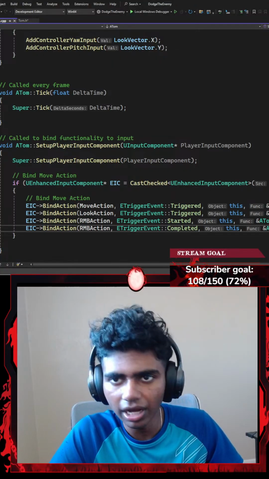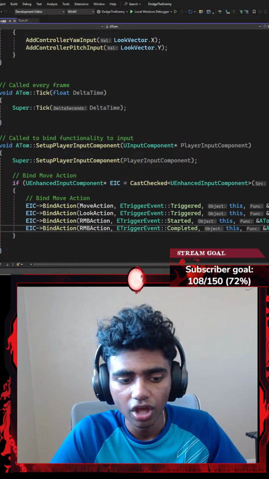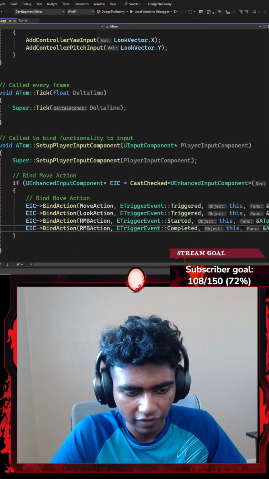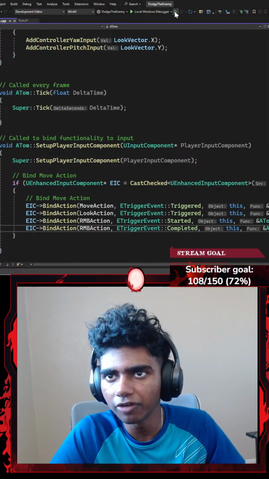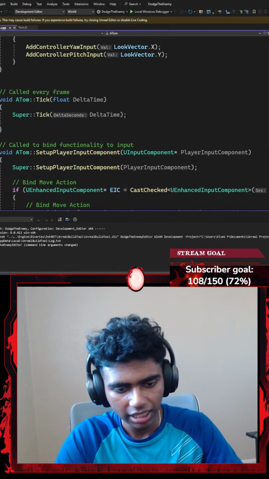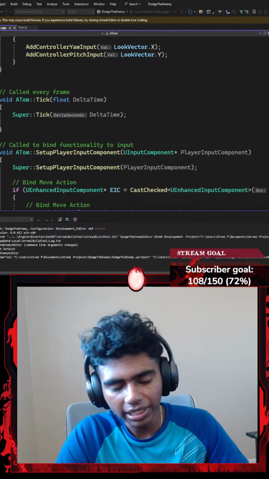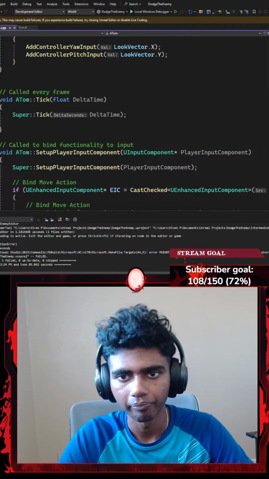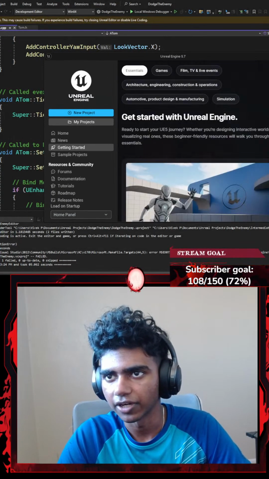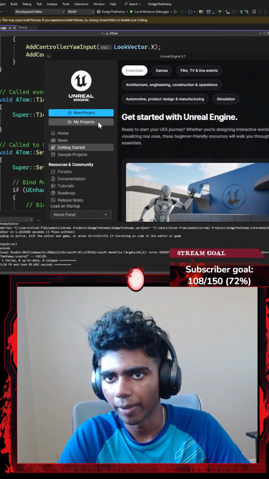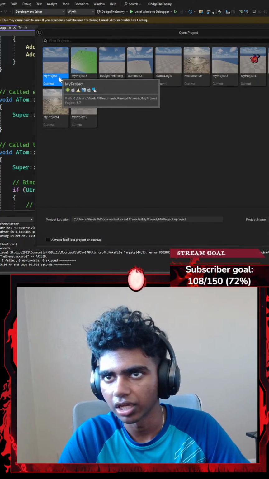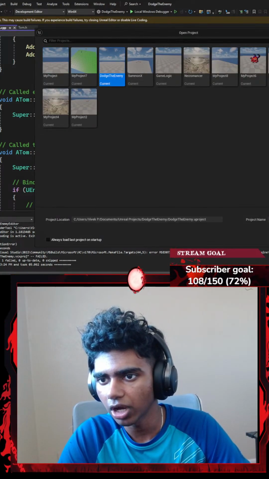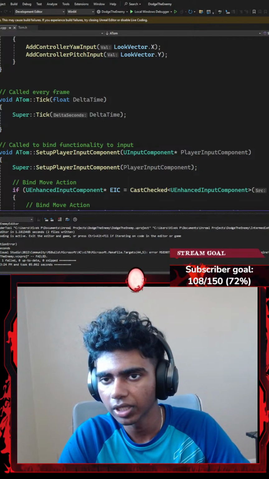Okay, I'm going to quickly open my Unreal Engine through Visual Studio and just run the code. Let's close my window from here. I mean, it would work, I'm just kind of rushing right now. Okay, this is my Unreal Engine. I'm going to go to my project, something like the Dodge the Enemy project, and open that up.